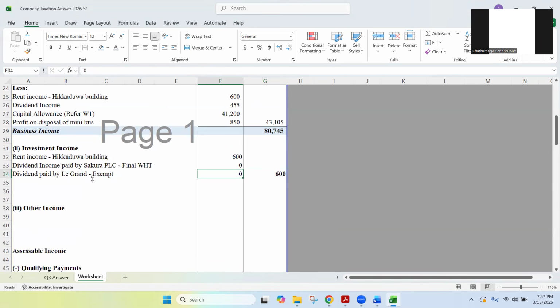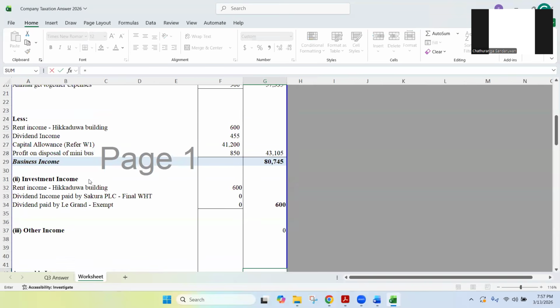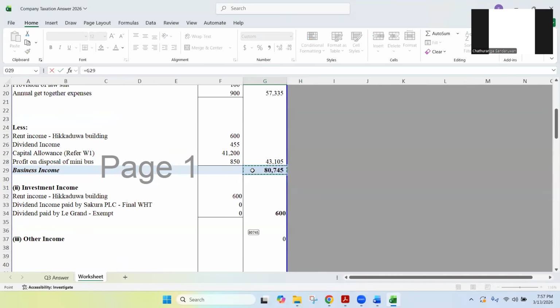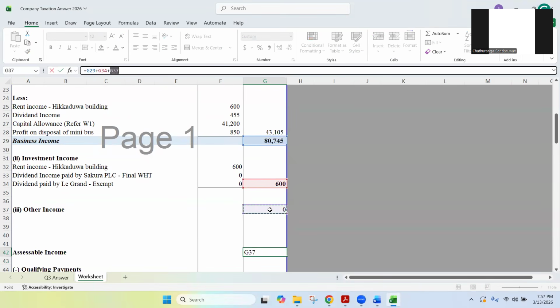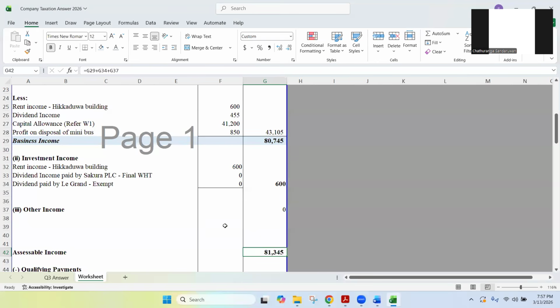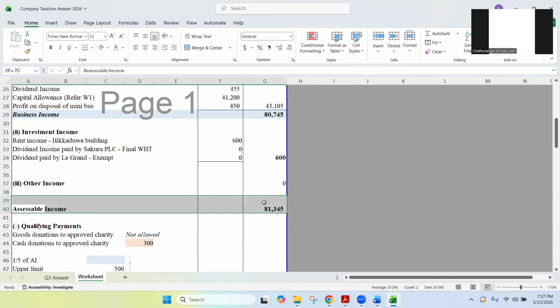And then, did we have any other income? No, right? We didn't have any other income sources in this question. So it's a 0. In that case, how much is the total assessable income? We add the business income, 80,000, and we add 600 investment income. Altogether, we didn't have other income. If we have, we need to add that as well. So altogether 81,345, that is the total of assessable income.